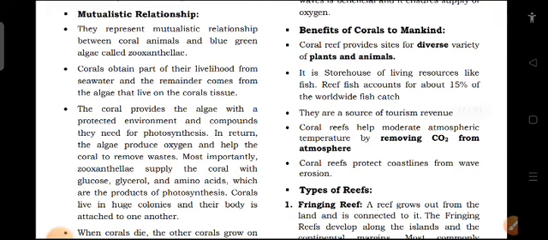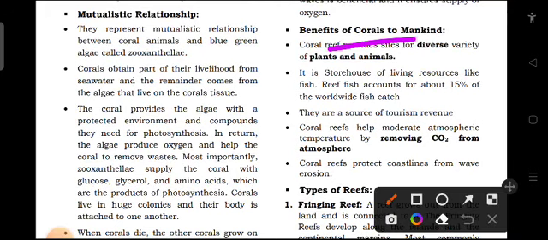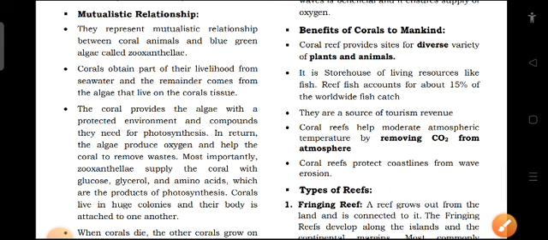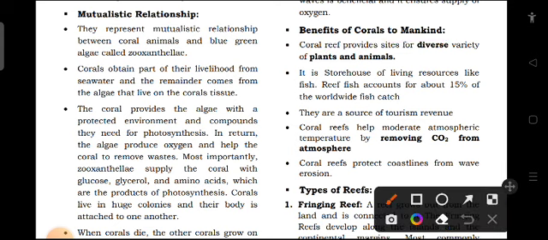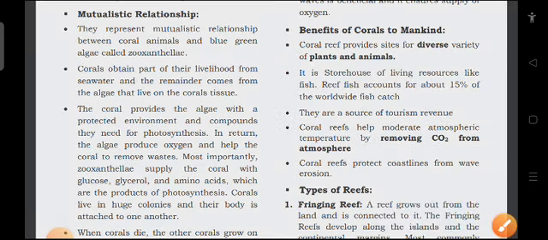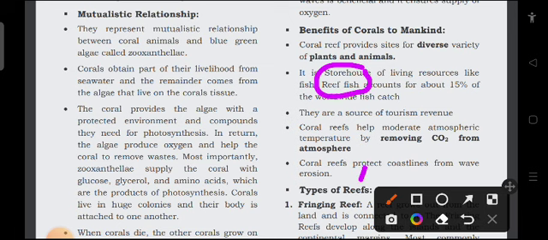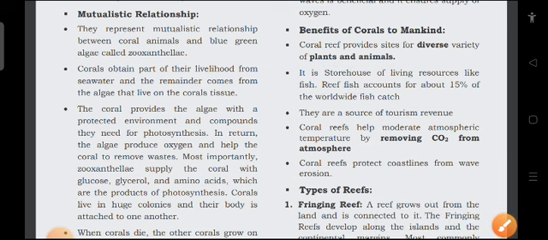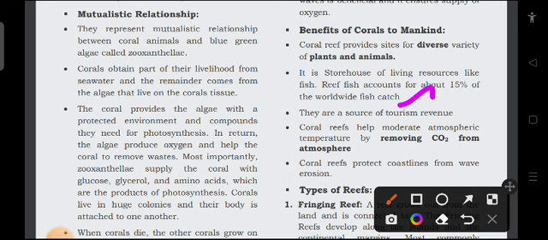Now what are the benefits? Are there some benefits of coral reefs to mankind? Yes, there are. Corals provide sites for a diverse variety of plants and animals. So various kinds of plants and animals live or survive there. It is a storehouse of living resources like fish. Reef fish account for about 50% of the worldwide fish catch. So this area is very good for fishing. 50% of reef fish are caught from this particular place, and they are also a good source of tourism revenue because of their beautiful nature.